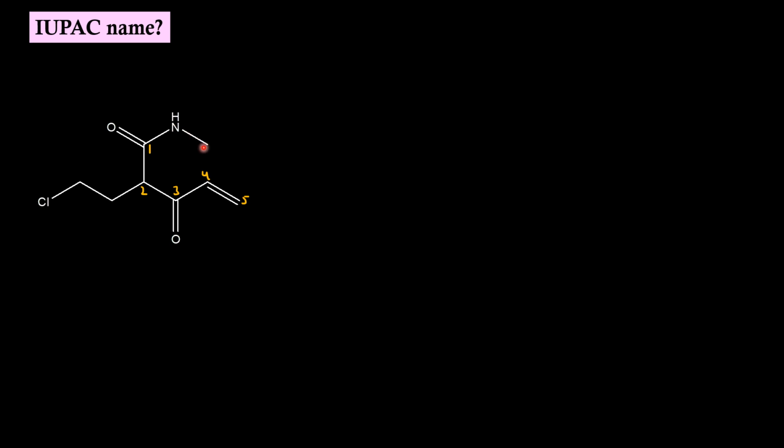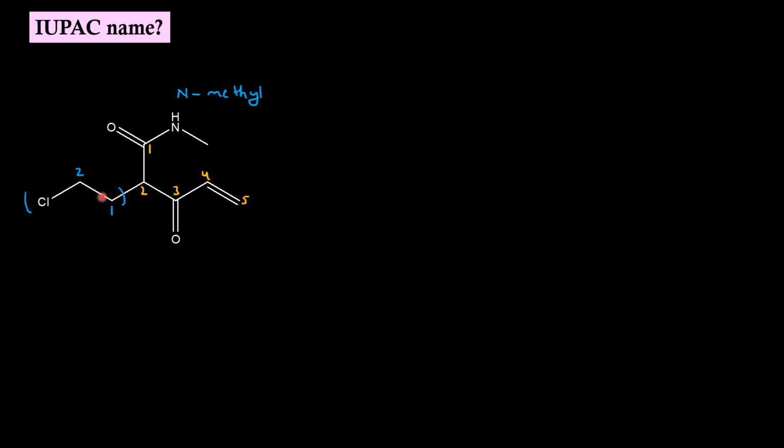we have a methyl sitting on nitrogen. So the name of this prefix will be N-methyl. On the second carbon, we have 2 carbons along with the chlorine. To find out the name of this, we should give number 1 to the carbon which is attached to the parent chain.